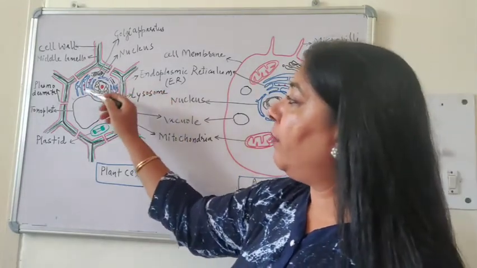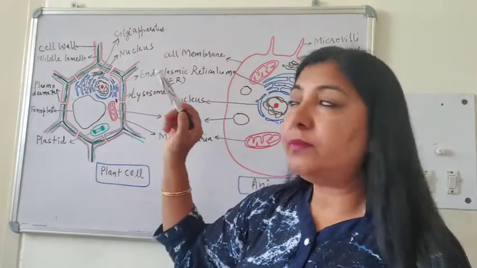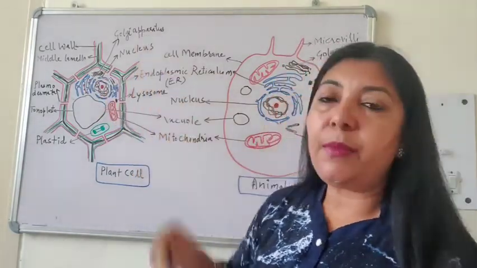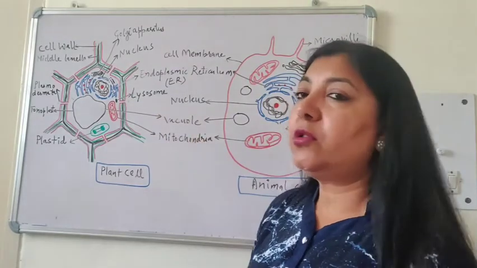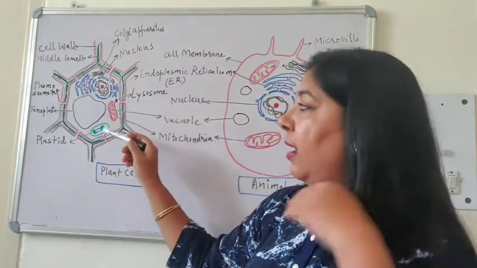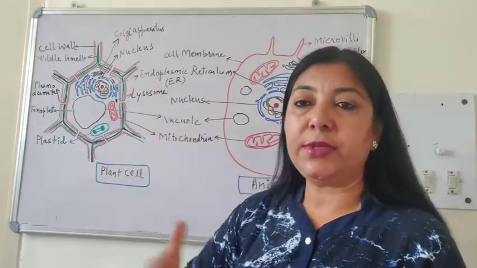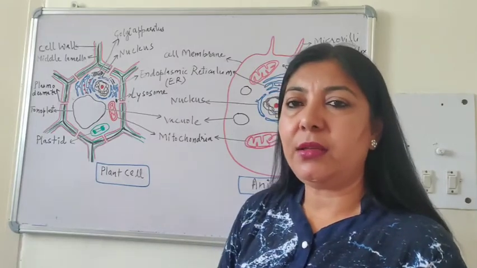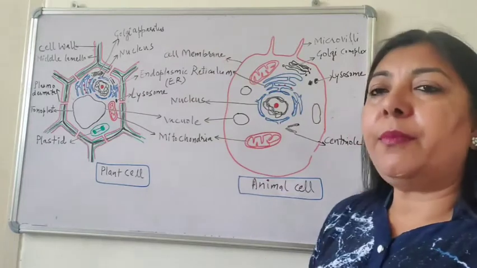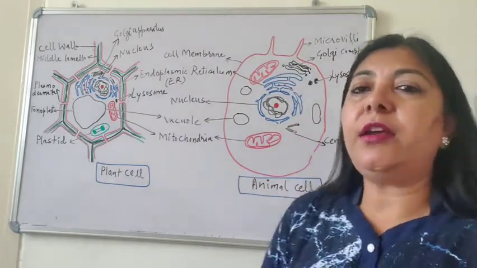Apart from the nucleus, there is a well-developed endoplasmic reticulum. There are structures called Golgi apparatus, lysosomes, mitochondria are also there, and a special structure called plastid, which gives a characteristic color to the plant cell. Okay, so now if you compare these two, plant cells and animal cells, what are the differences?